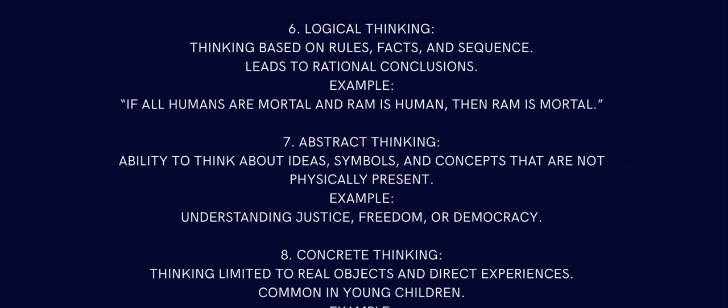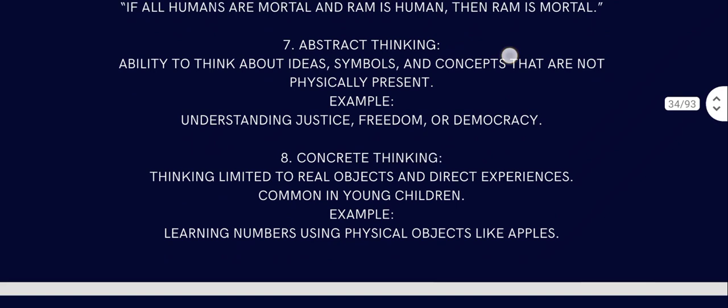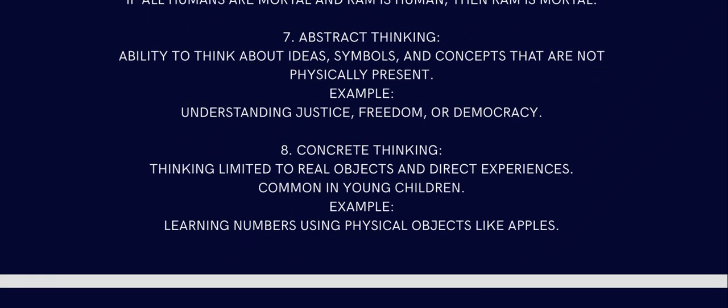Step 7 is abstract thinking, the ability to think about ideas, symbols and concepts that are not physically present. Example, understanding justice, freedom or democracy. Then comes concrete thinking, that is thinking limited to real objects and direct experience, common in young children only.